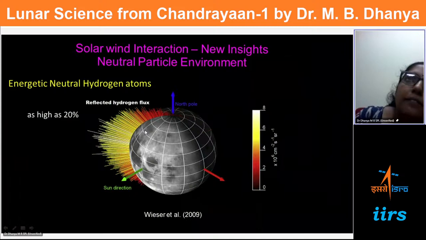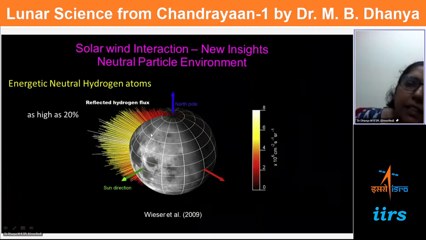And not only that, solar wind is considered as one of the agencies for implanting several elements on the Moon, and even for the formation of water, because the solar wind supplies hydrogen, which is one component of water, H2O, and hydroxyl, OH. Solar wind has hydrogen as well as other heavier ions, which contribute to the Moon surface, and then eventually escape and contribute to the Moon's atmosphere. So this way, solar wind is an important agency, and this kind of process has implications on many other aspects of the Moon.